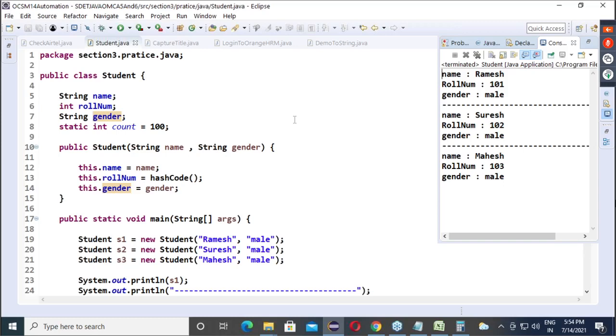Anirudh, if we want to generate roll number alphabetically, it's easy. Go for char and then do char plus plus.